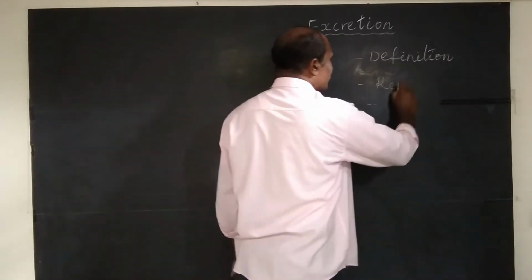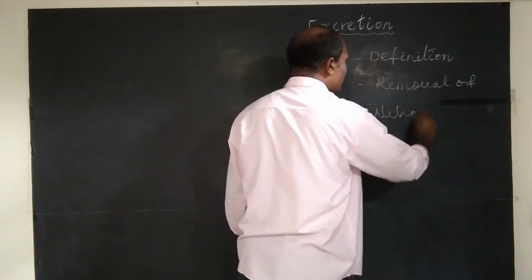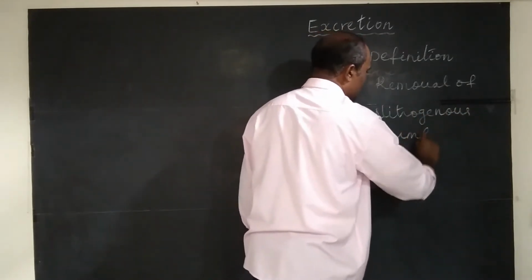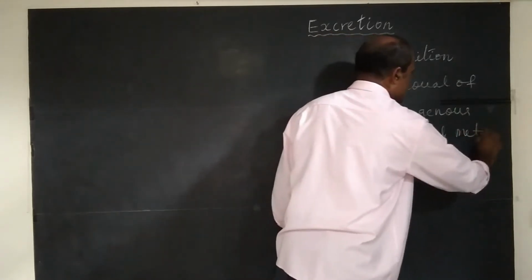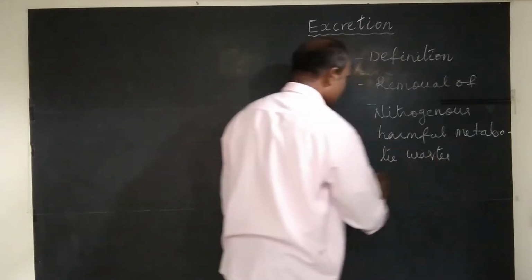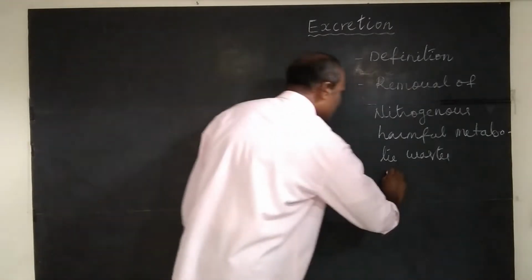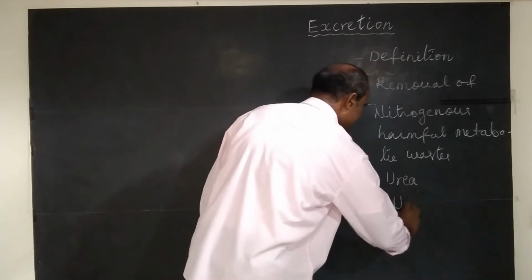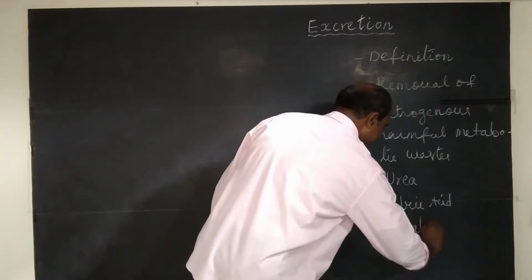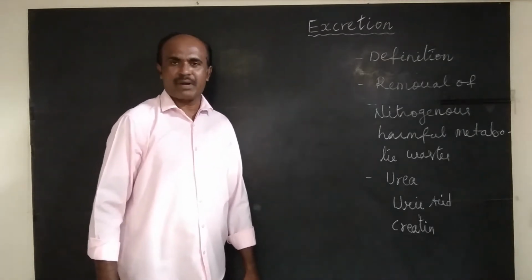So removal of nitrogenous harmful metabolic wastes from our body is excretion. So what are these nitrogenous waste materials? Urea, uric acid, creatine. These are nitrogenous harmful metabolic wastes formed in our body.